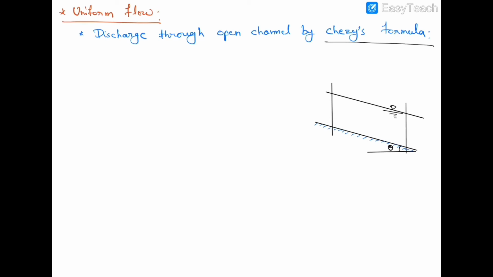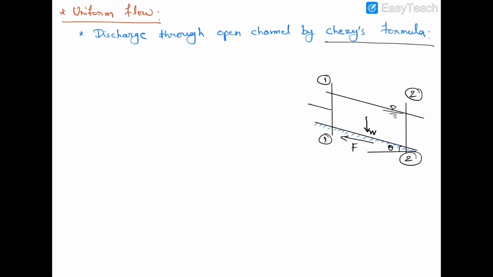So let us consider a uniform and steady flow of water in a channel in which the bed slope is theta with horizontal. Now, how many forces will act in the fluid mass between section 1-1 and 2-2? First of all, the weight of fluid, which will act in vertically downward direction, that is W. Frictional force opposite to the direction of flow, capital F.